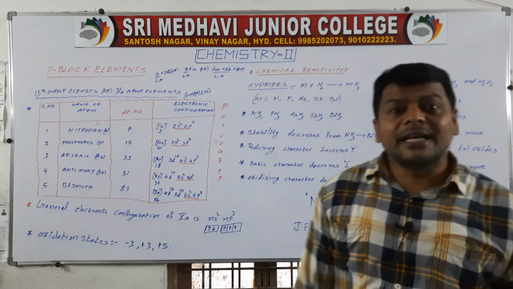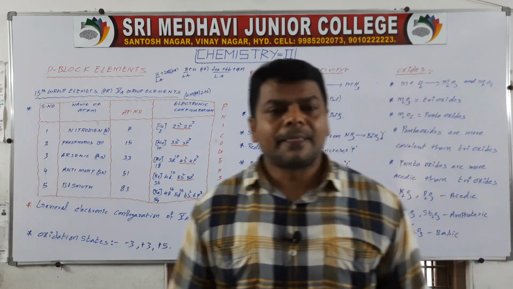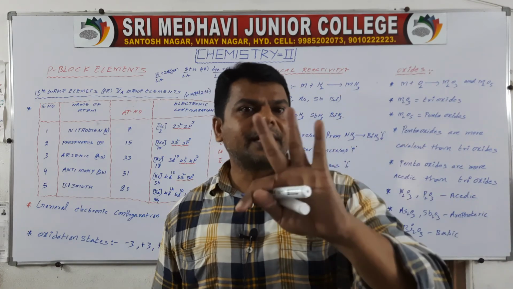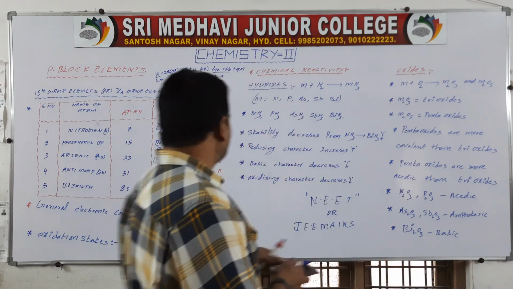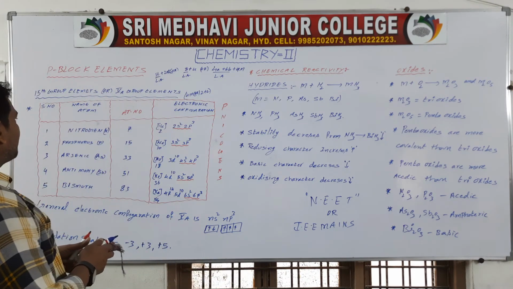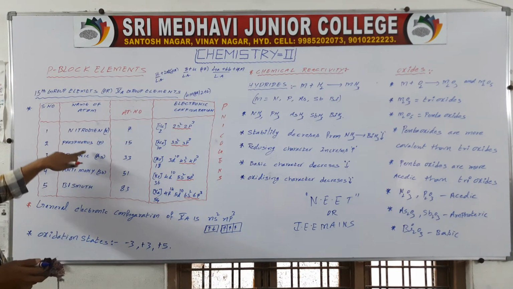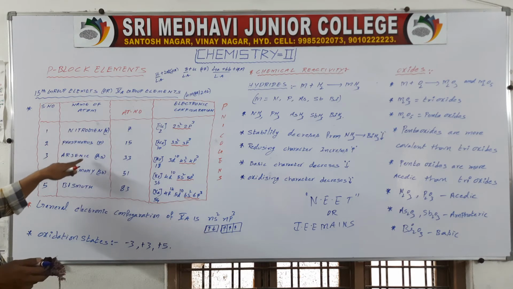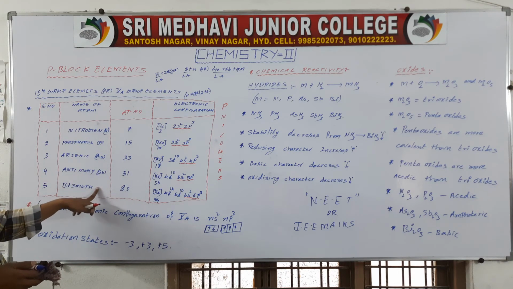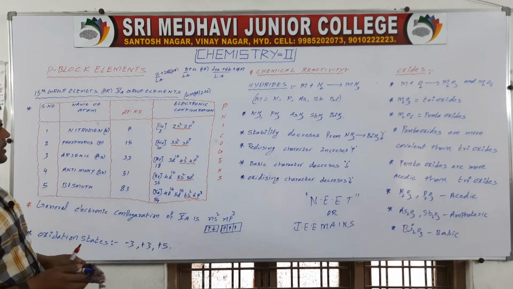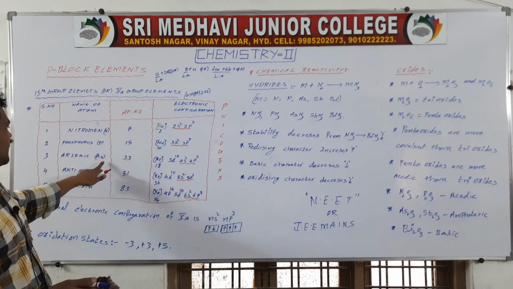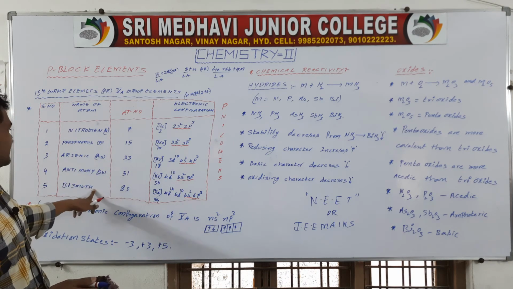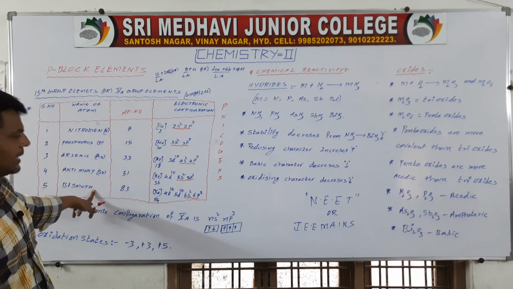Chemical reactivity. What is the need of discussing chemical reactivity? Fifth A group elements contain 3 unpaired electrons. These are non-metals. Here you have to know one more piece of information: these two are non-metals and these two are metalloids, and this one is a metal.